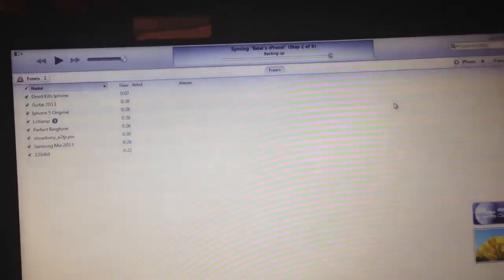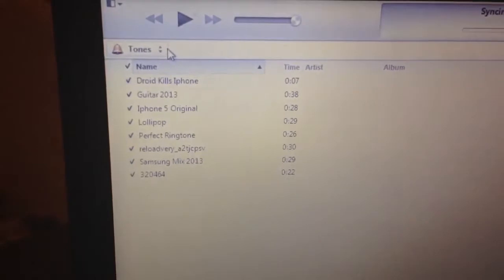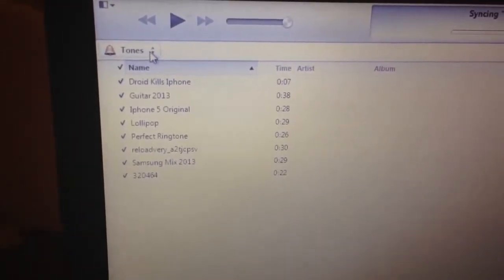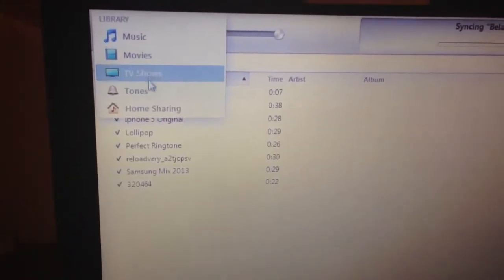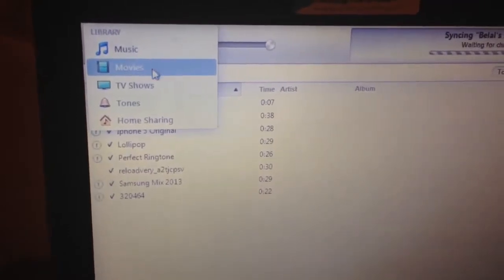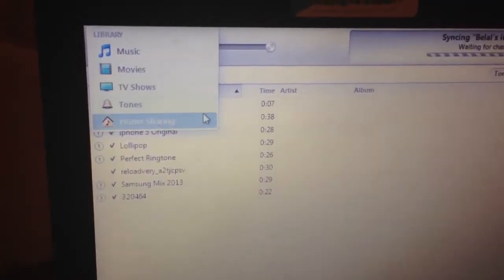Okay, while waiting for that, what you need to do first is that, see over here, where it says tones. This wasn't actually here. I only had music, movies, TV shows, and home sharing.